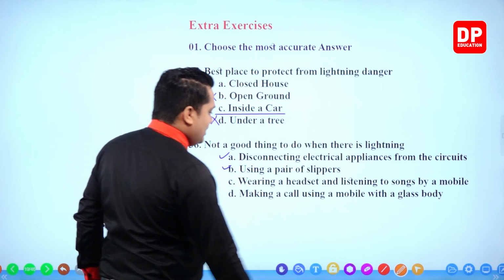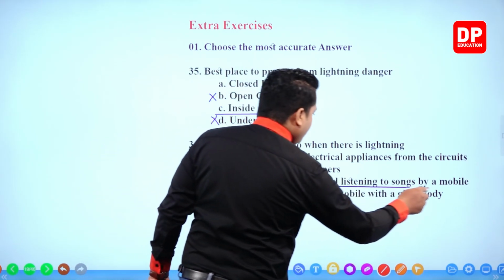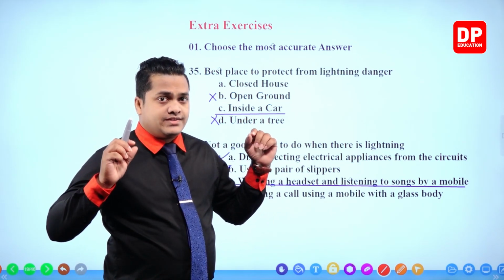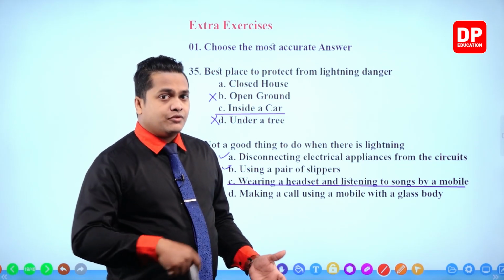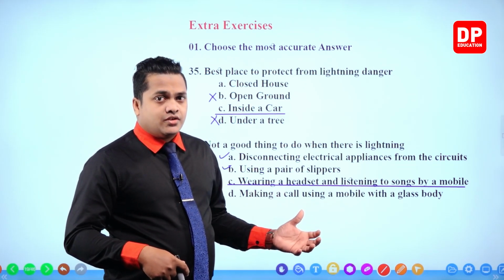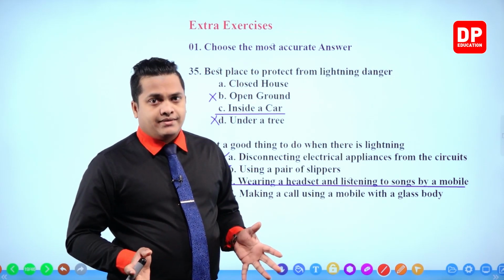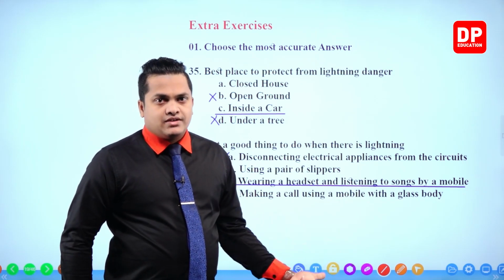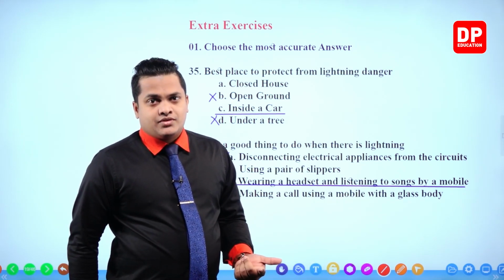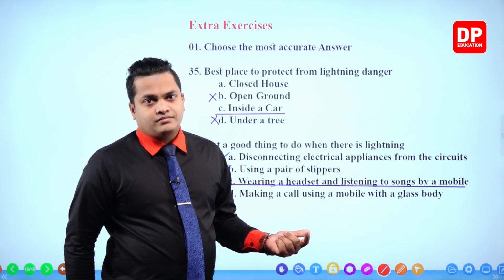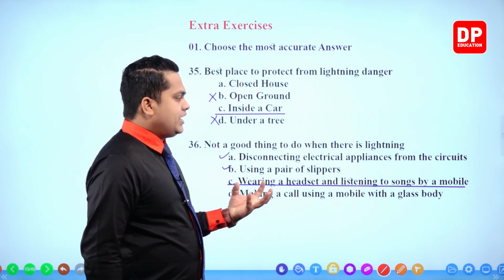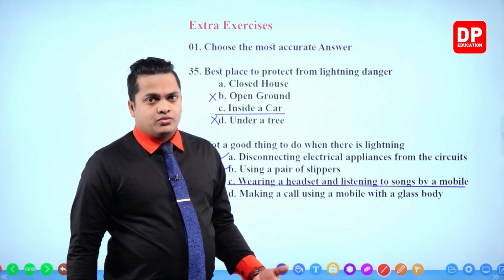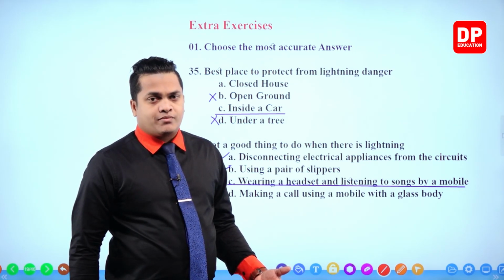However, if you listen to music using wired headsets, or sometimes if you plug in your charger to the mobile during lightning, then my dear children, there is a high risk, because those things are wires. Wires are conductors. So then there is a risk. But making a call during lightning is not going to harm you at all. There's no problem in it.